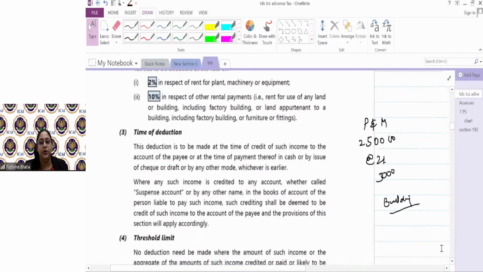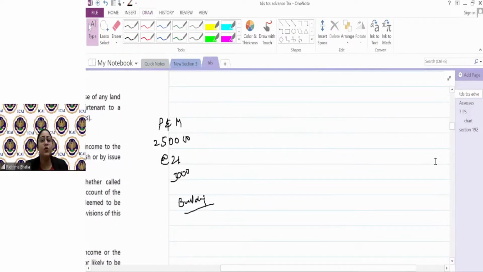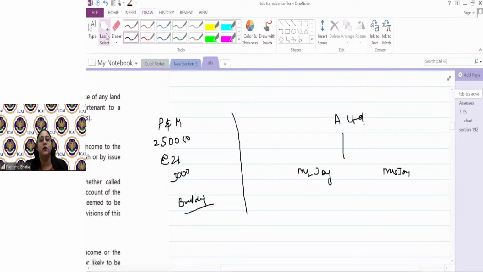Let's take an example where actually a problem comes. I'll take two examples with you and you have to tell me what is the tax. A Limited is making payment to Mr. Joy and Mrs. Joy, each being the co-owner of a flat or say co-owner of a factory.